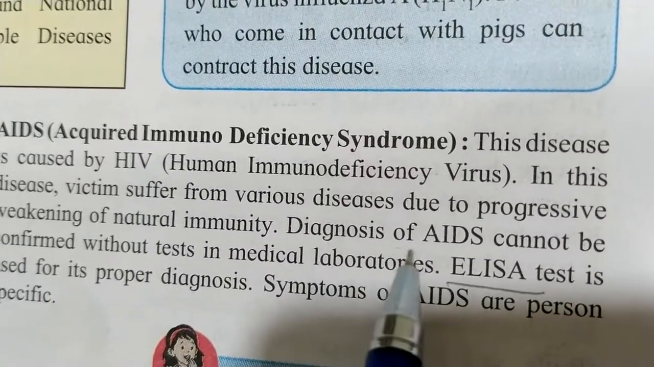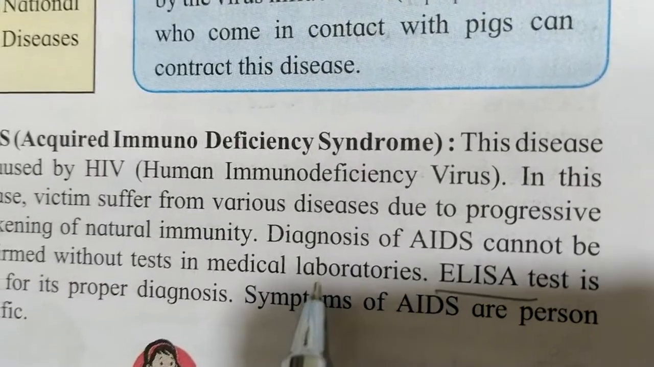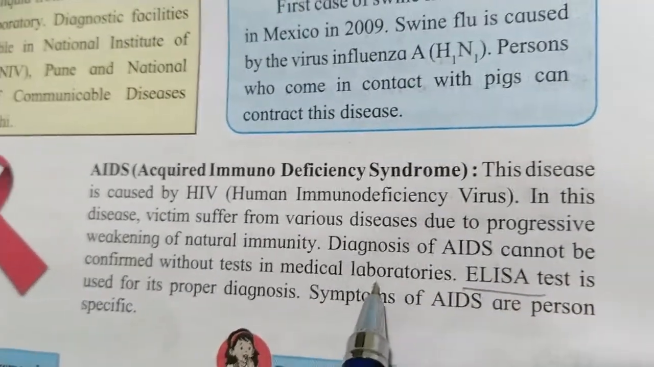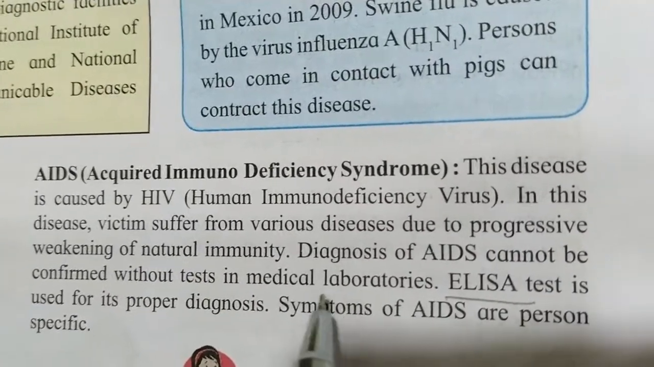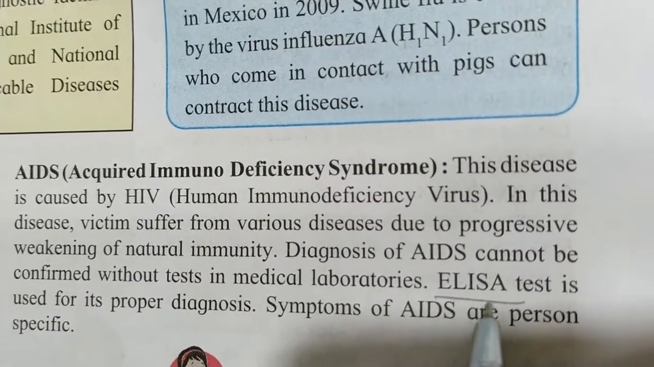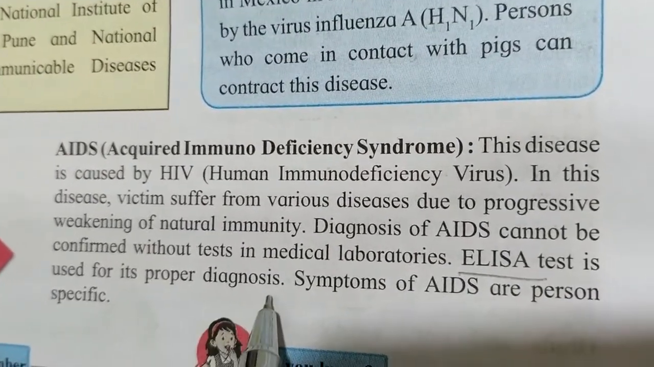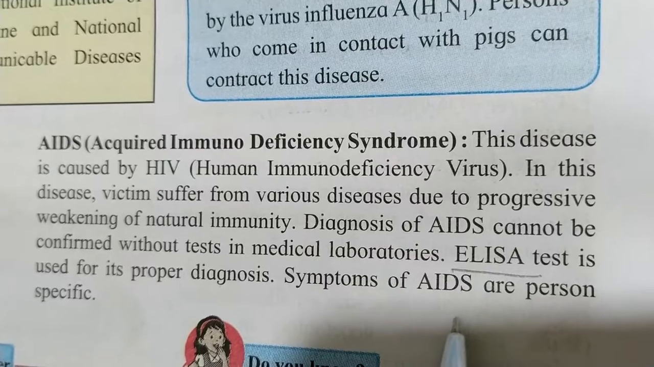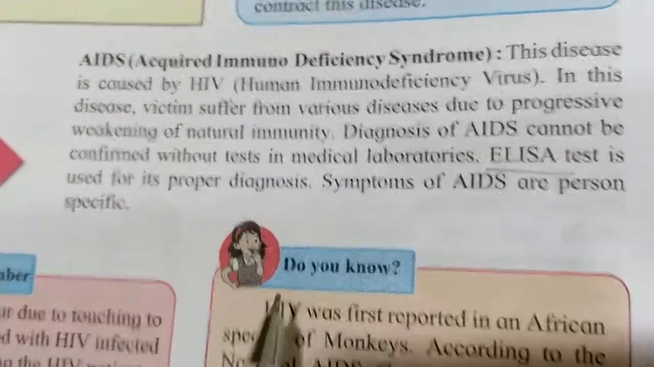Diagnosis of AIDS cannot be confirmed without a test in medical laboratories. So a person who is suffering, we have to test whether they have it or not. Positive and negative tests are there. The ELISA test is used for its proper diagnosis. Symptoms of AIDS are person specific; they depend upon the patient.